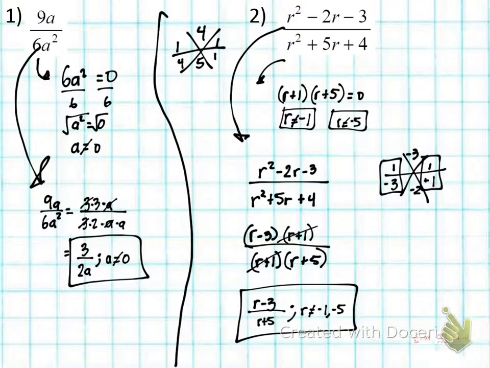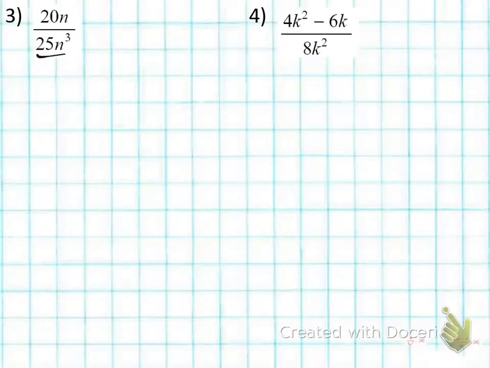Okay, ready? Go. We're trying to figure out what are excluded values. We can even just write a side problem: 25n cubed is equal to 0. We're trying to figure out what would make our denominator 0. We don't want our denominator to be 0, because what if we have a 0 in the denominator?